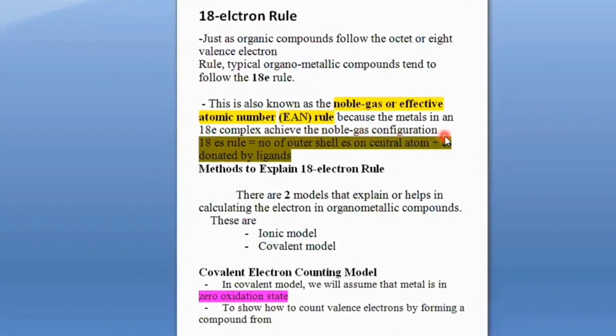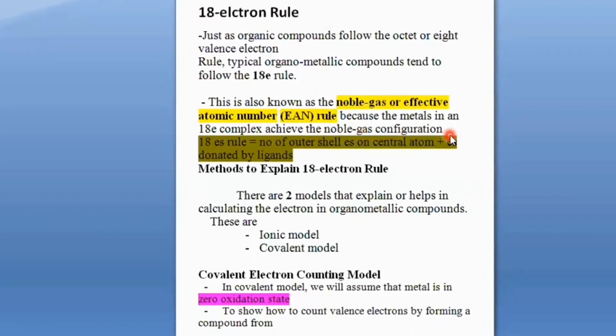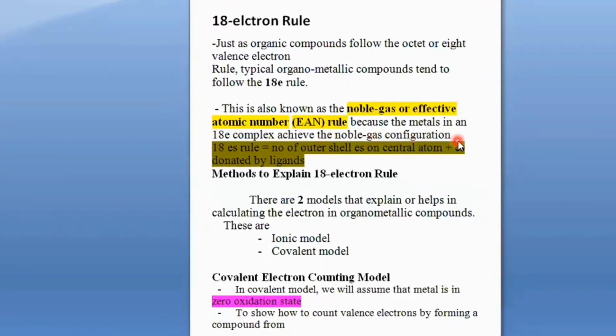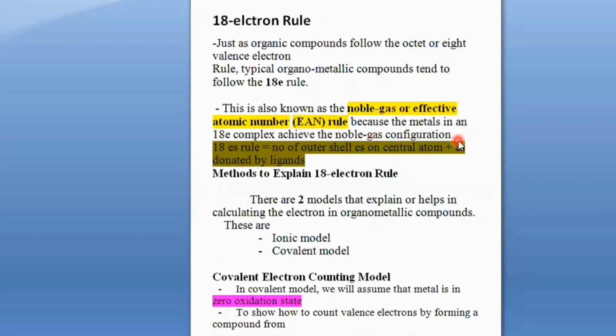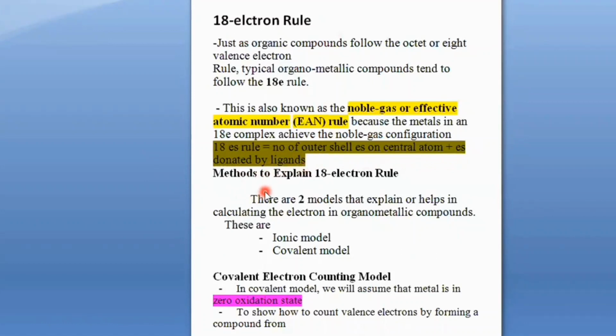We know that everything in the universe wants to attain stability, and we also know that the noble gases are the most stable elements in the periodic table. So if a complex achieves the electronic configuration of a noble gas, this complex will be stable. So all the elements want to achieve the configuration of a noble gas. The 18 electron rule is equal to the number of outer shell electrons on the central metal atom plus electrons donated by the ligands. Methods to explain the 18 electron rule.